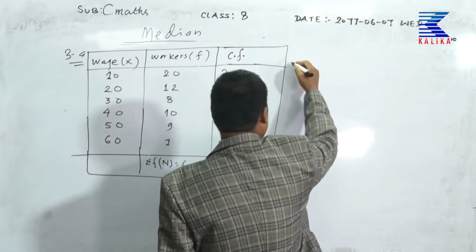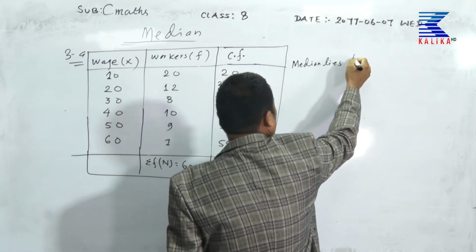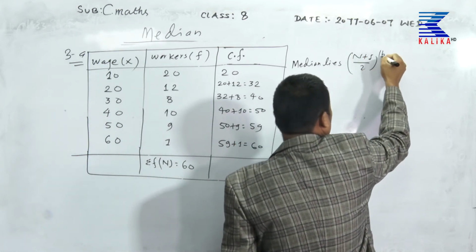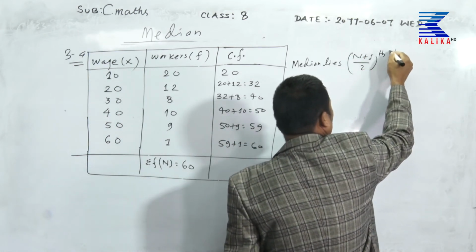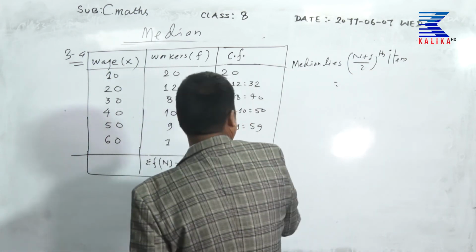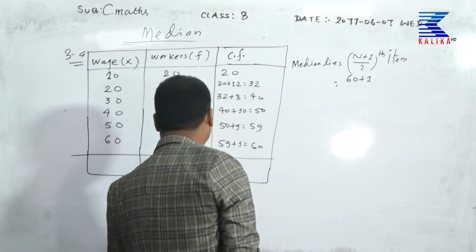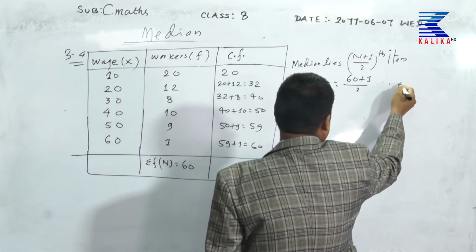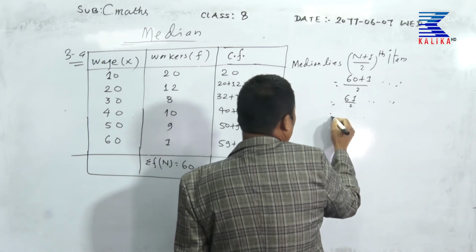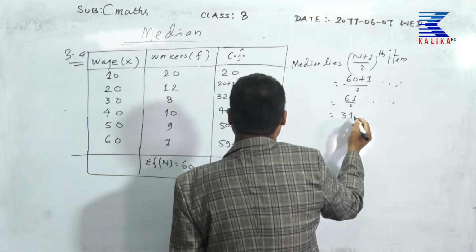Median lies at the (n plus 1) upon 2 th item. N means what? 60 plus 1 upon 2, means 61 by 2, means 31.5.